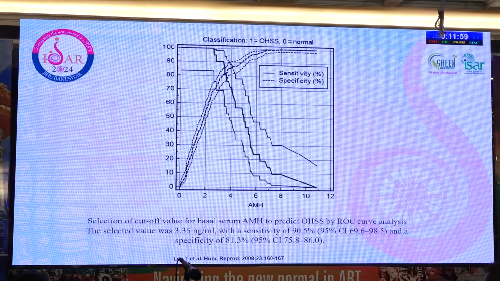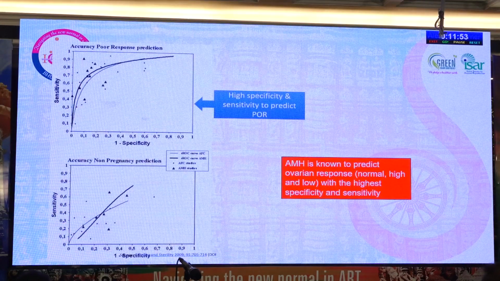We know that AMH has now been proven to be one of the most robust markers to predict hyper response as well as poor response, and it has the highest specificity and sensitivity, over 90%, to predict both of these. It is known to predict normal, high and low response with the highest specificity and sensitivity.